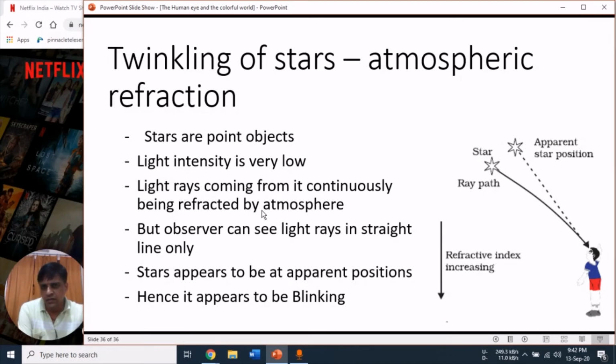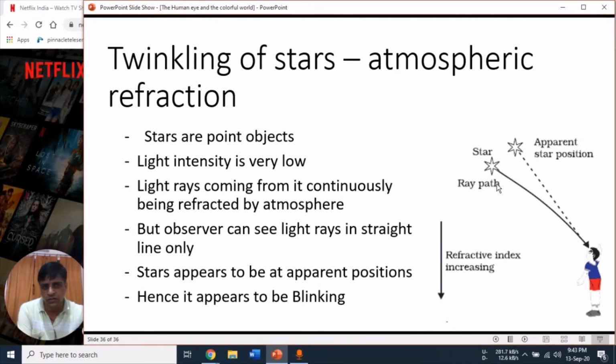Second, light rays coming are continuously being refracted by the atmosphere. Third, our human eye can see light rays only in a straight line. And that's why the stars appear at an apparent position.